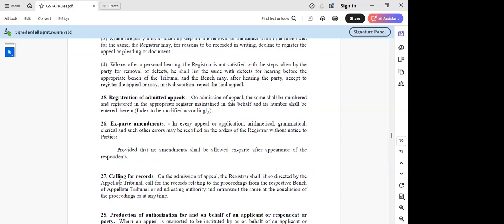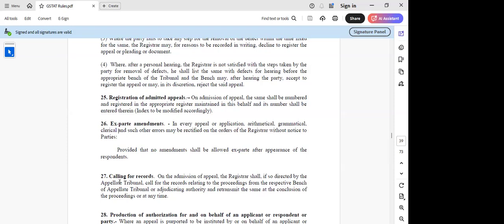Should I look into this, sir? Like calling for records, all that? No, this is a very serious issue. This rule 27, let me share some thoughts. In VAT, when we go to the tribunal, there are various orders: the original order, then a reassessment order, then a first appeal order, then an SMR order.